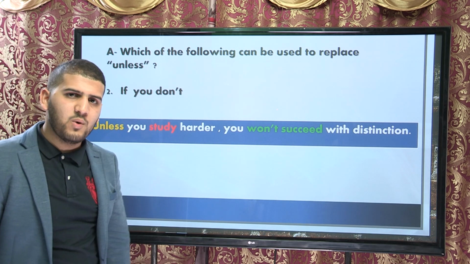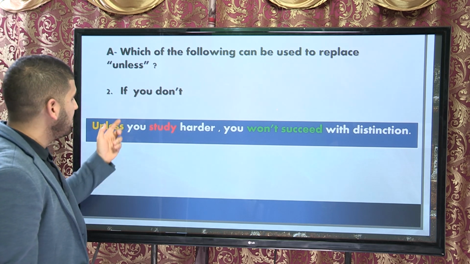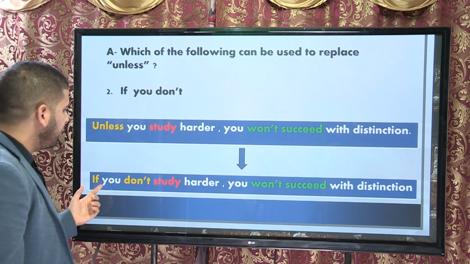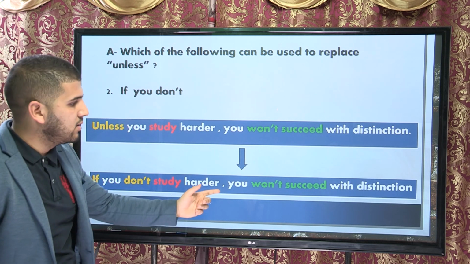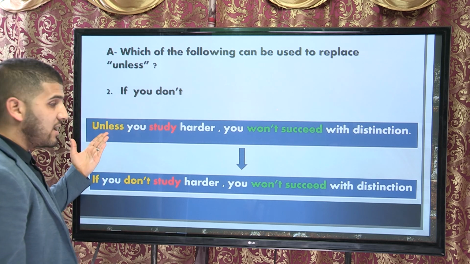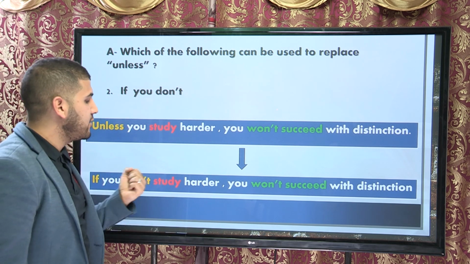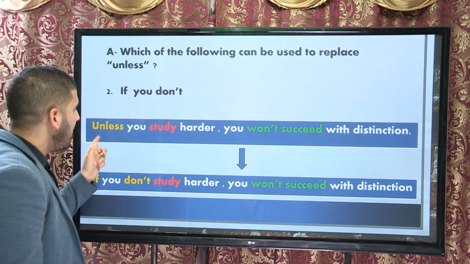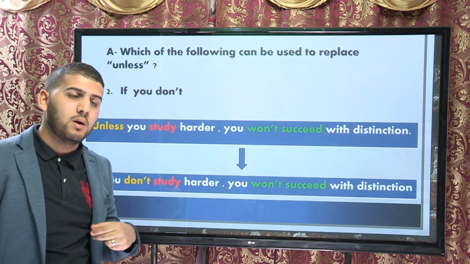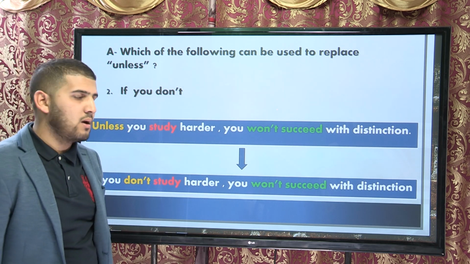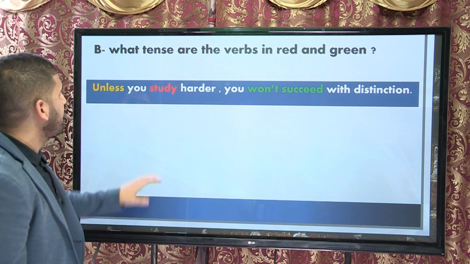Very good. So we can replace unless with if you don't. So we can say, if you don't study harder, you won't succeed with distinction. So unless means if not. So if you don't study harder, unless you study harder. The meaning of unless is if not. Let's move on to the next question.